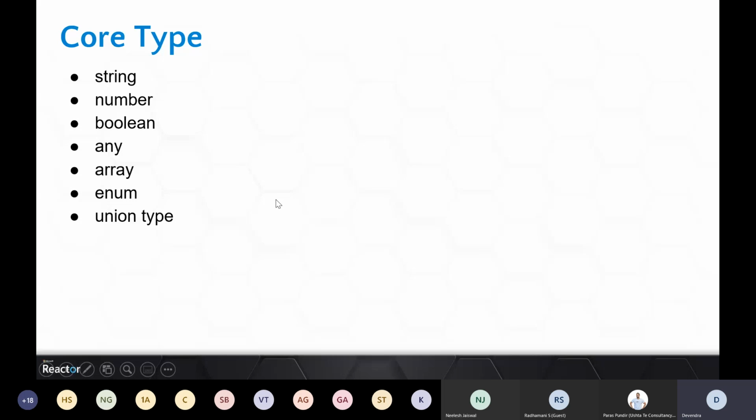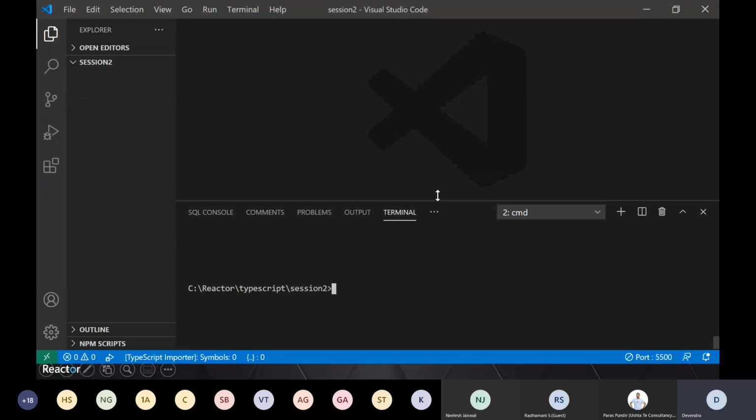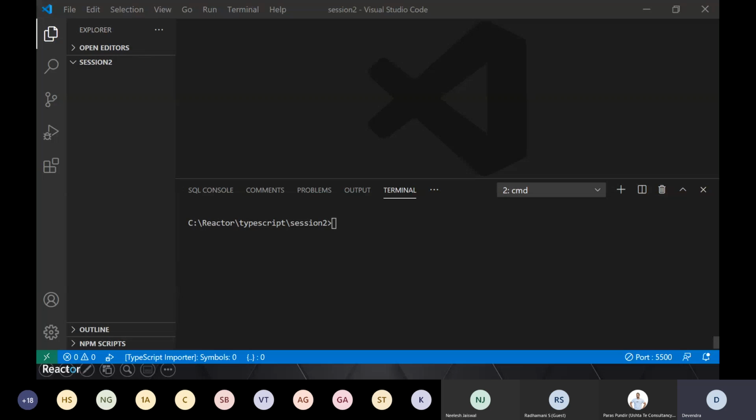Okay, so before I proceed, I will open my Visual Studio Code and I'll wait for any queries if there are any so far. So any query regarding TypeScript, if you are new. Okay, pretty fine. No queries, that's fine. But feel free to ask any question, right?